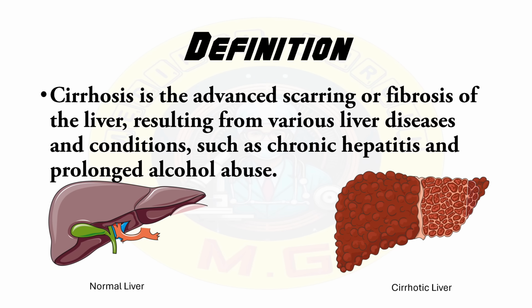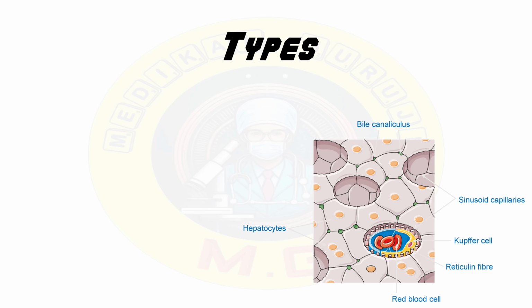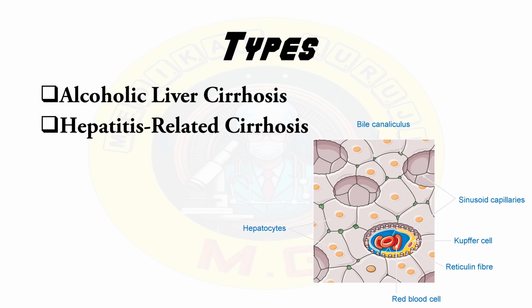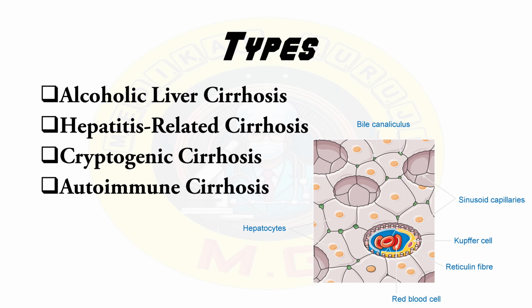There are types of cirrhosis based on the cause. First one is alcoholic liver cirrhosis. Second is hepatitis related cirrhosis. Then cryptogenic cirrhosis, autoimmune cirrhosis, and biliary cirrhosis.